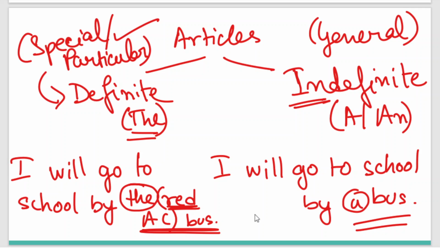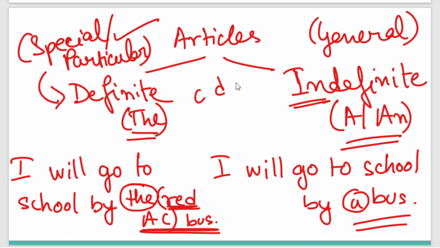I hope this basic is very clear, and along with this we need to keep one thing in mind: we can use the definite article the before any kind of word, but there is a specification for a and an. What kind of specification? Whenever we are starting a word with any consonant, what are consonants?